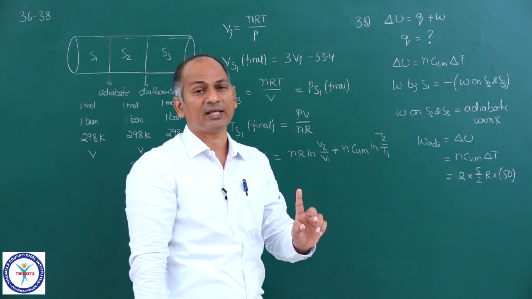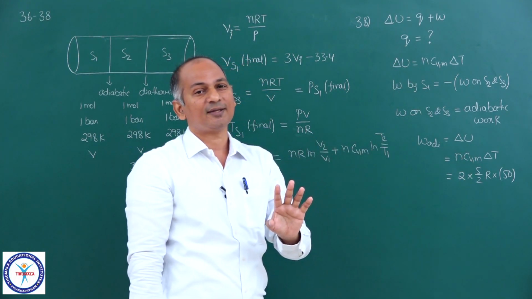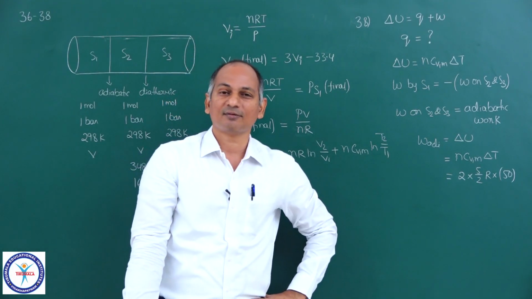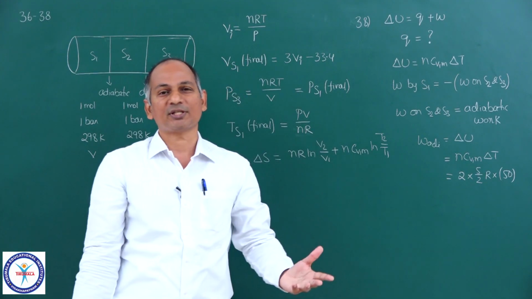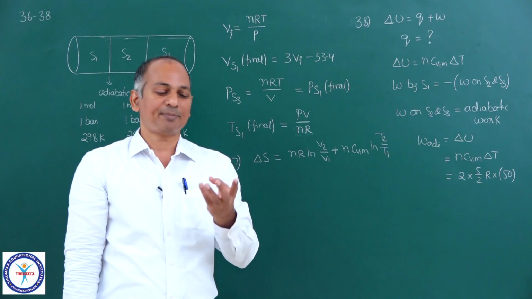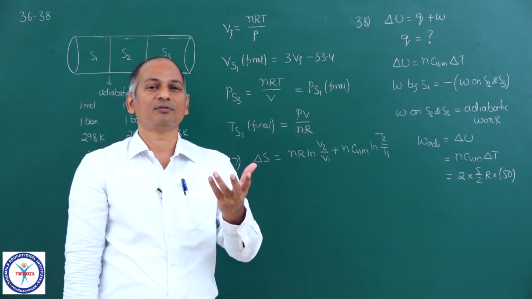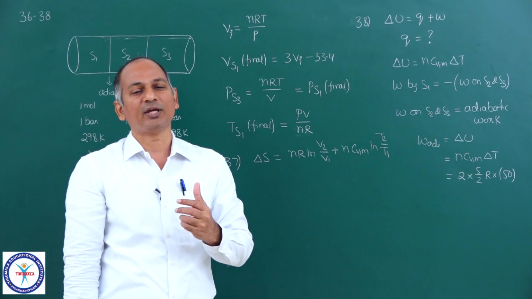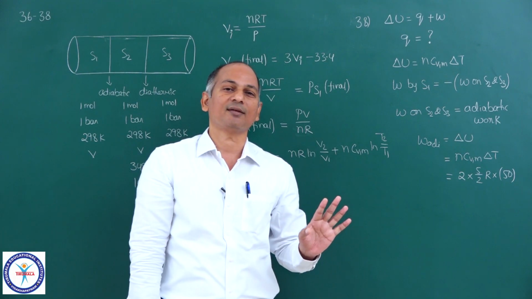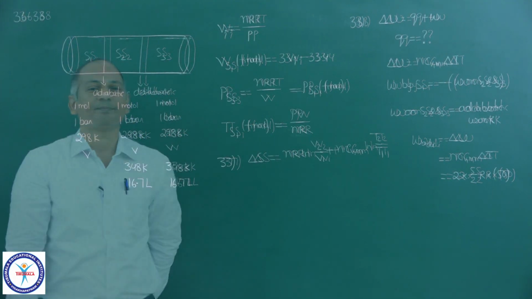And all of you please remember one thing. Here Q cannot be written as nCV molar delta T. Q cannot be written as nCP molar delta T, because volume is not constant. The process is not isochoric. The process is not even isobaric, because the pressure of S1 is changing, volume of S1 is changing. So there is no way you can equate Q with nCV molar delta T or nCP molar delta T. Okay, so this is how we can solve the three questions.